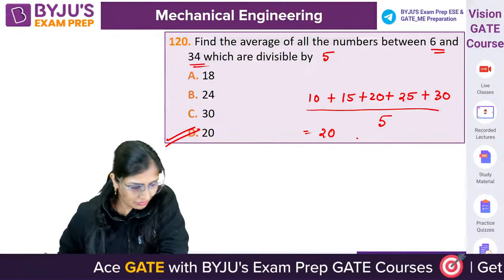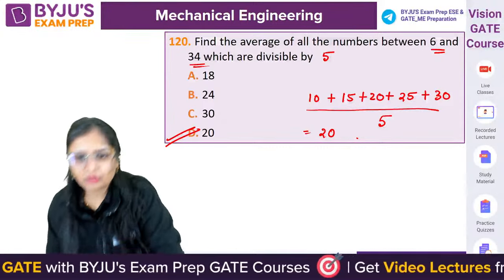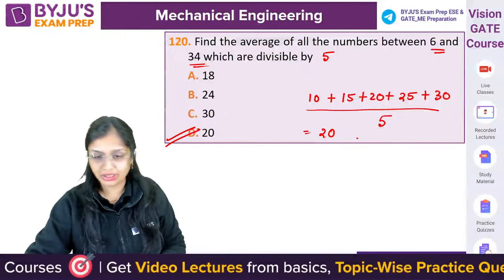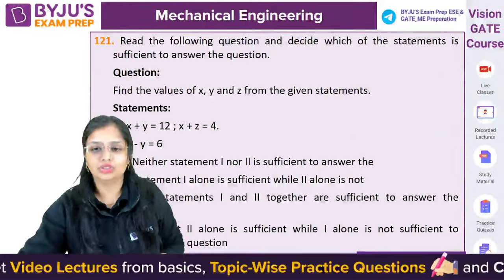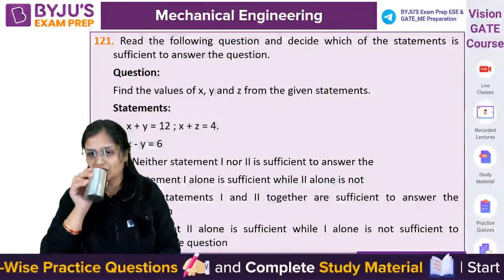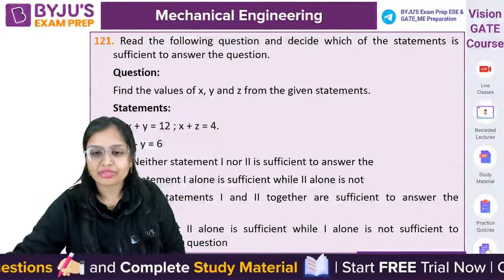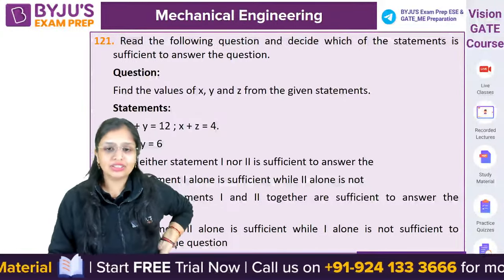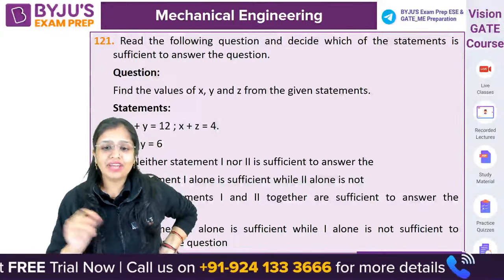Got it? Fine. So we started at 12:30 and we have completed 20 questions. Good speed. Come on. This question, you don't have to solve it exactly, but you have to answer it. Here, the question is given to you. Find the value of x, y, z.